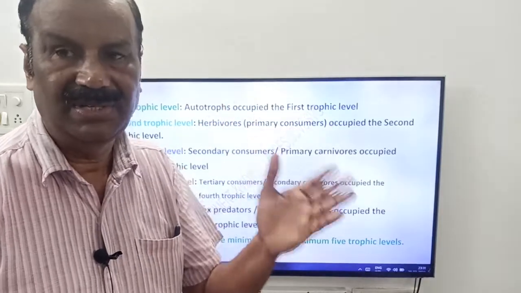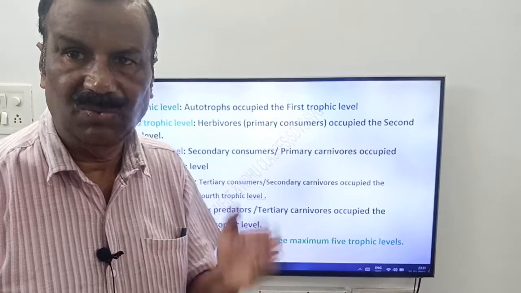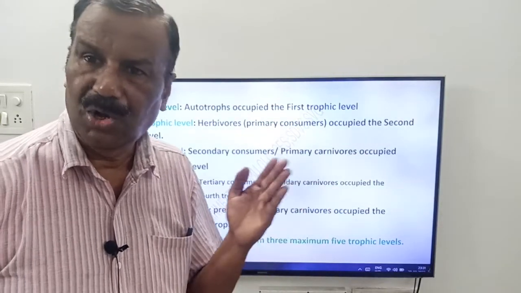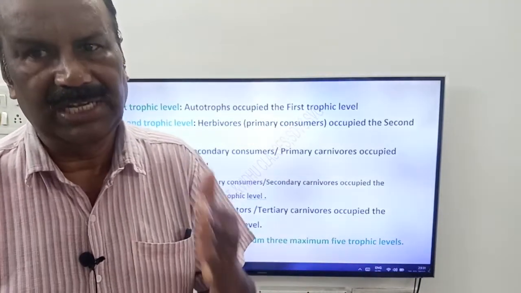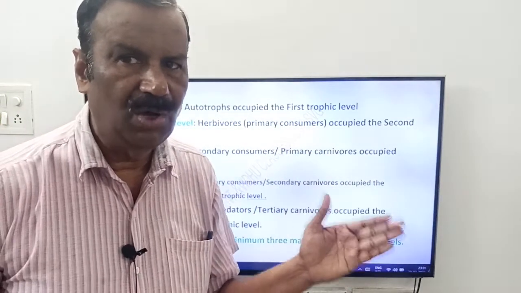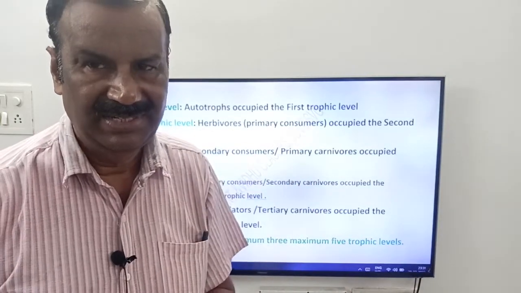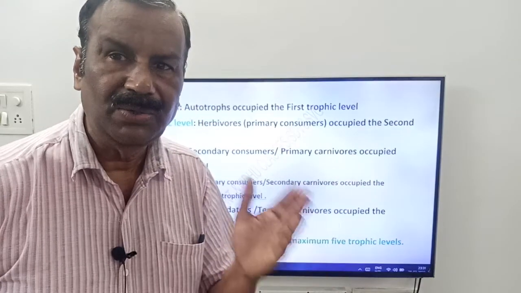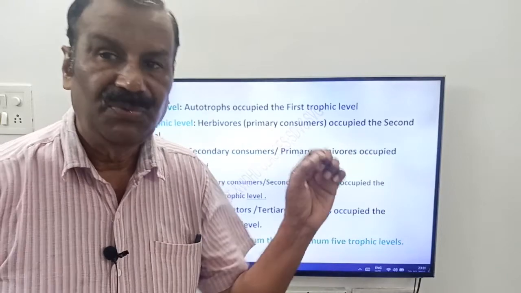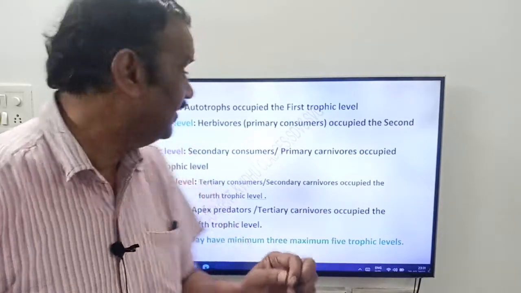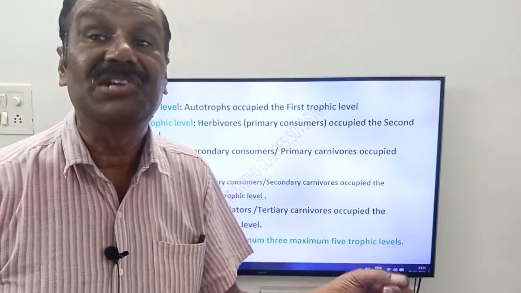Now see friends, once again, total how many trophic levels are there? 5 trophic levels are there. What are they? First trophic level occupied by whom? By the producers or autotrophs or photosynthetic plants. Second trophic level occupied by whom friends? By herbivores or primary consumers. Third trophic level occupied by whom friends? Secondary consumers or primary carnivores. Fourth trophic level occupied by whom friends? See friends, secondary carnivores or tertiary consumers.